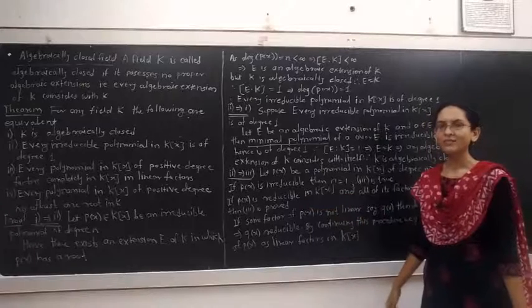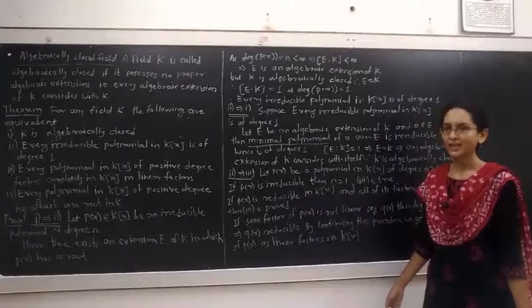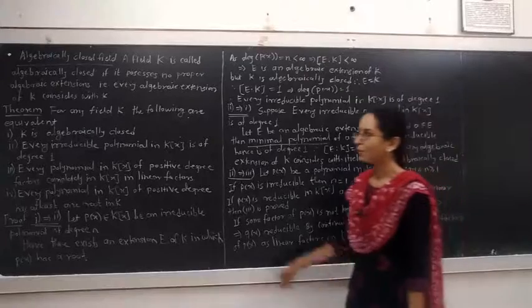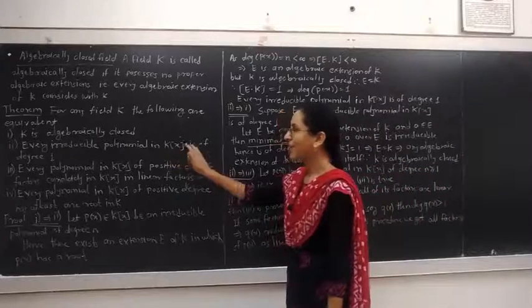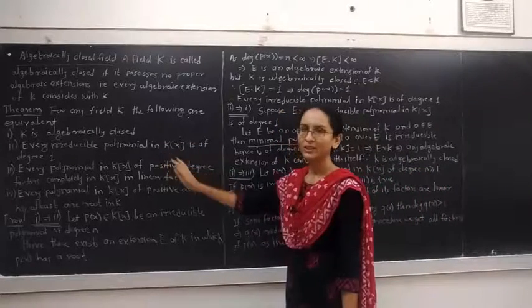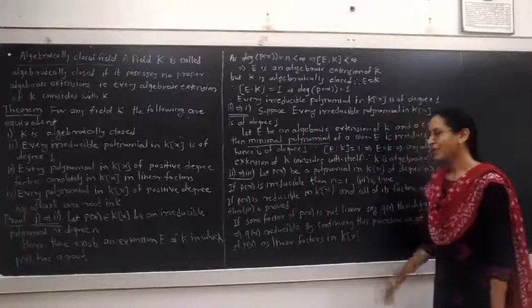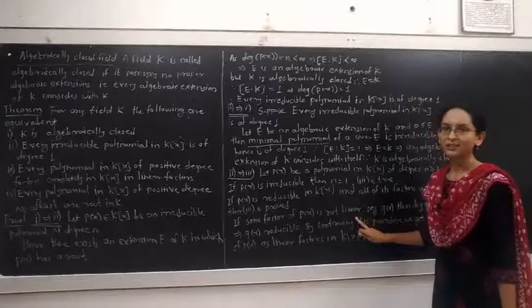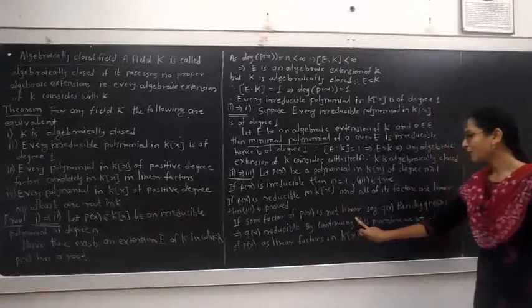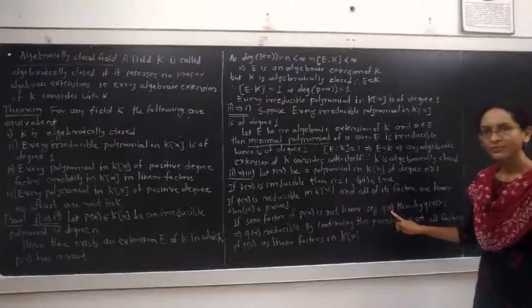Suppose some factors are not linear, then our assumption is that every irreducible polynomial in K[x] is of degree 1. This is the assumption. If some factor of P(x) is not linear, suppose one of those factors is Q(x), which is not linear.